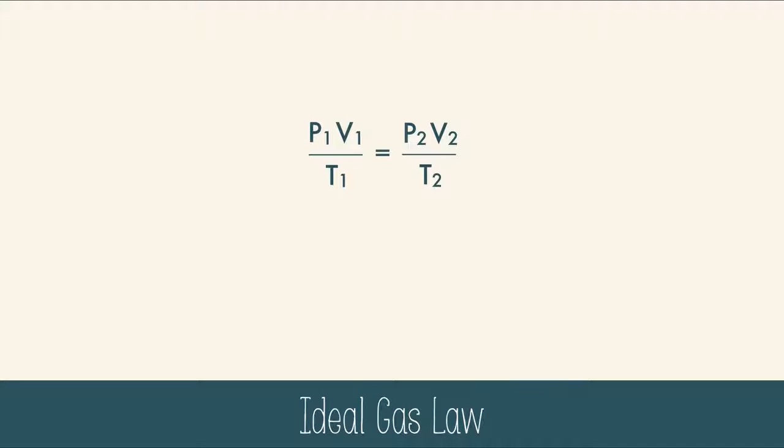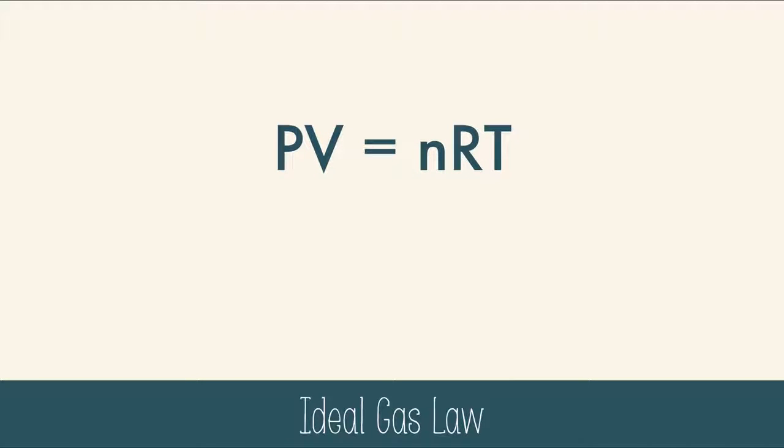Now, because moles and volume are directly related, just like volume and temperature are directly related, we can put the number of moles, or N, next to temperature. But now we're holding nothing constant, so let's hold one entire side constant by setting it to the STP values and call it R. And we can get rid of the division by multiplying on both sides. And we don't need those subscripts anymore. And you get PV equals nRT, the ideal gas law.